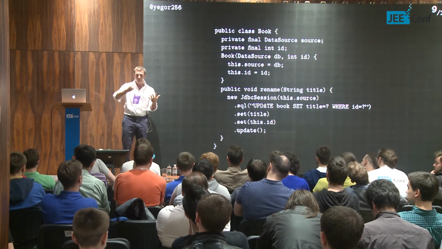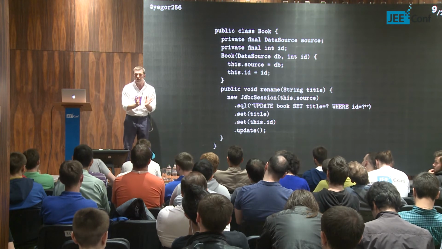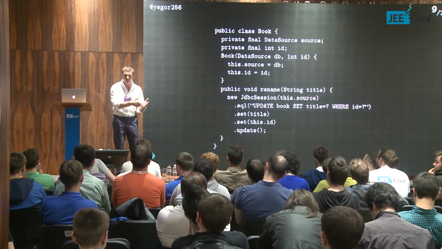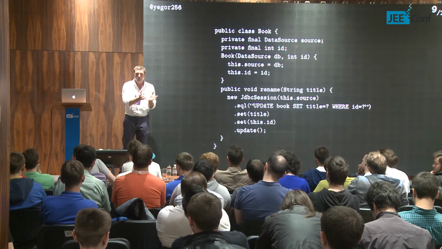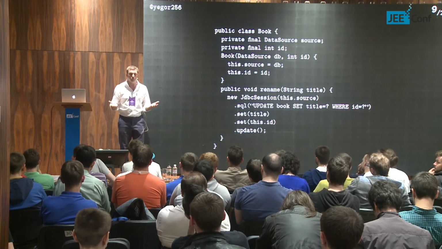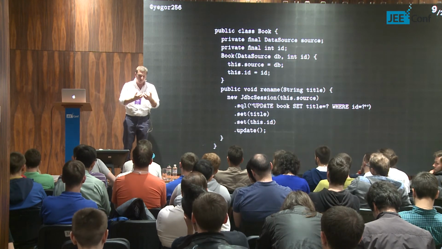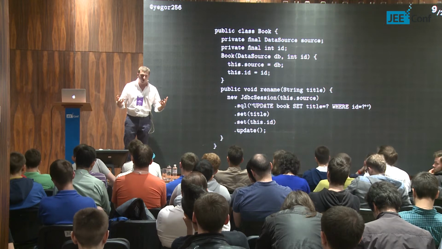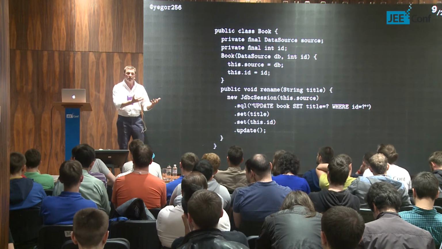Of course, if we take the data source away and turn the book into just storage of data, then it becomes very flexible, because anyone can stuff in the data, anyone can get out the data, so it becomes just a plain, stupid data container, which is of course very flexible. I mean, the flexibility is high, but in the end, we have this separation of concerns in two different places. And in the end, we lose the idea of encapsulation.